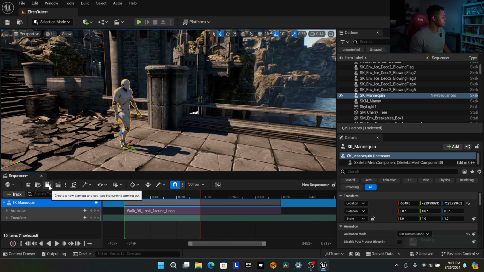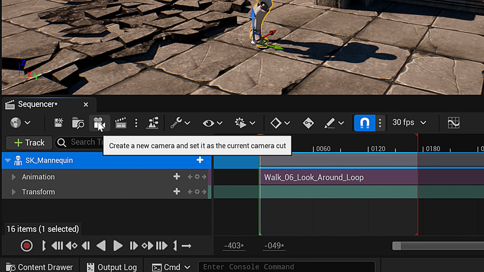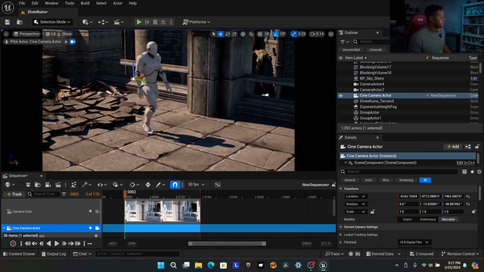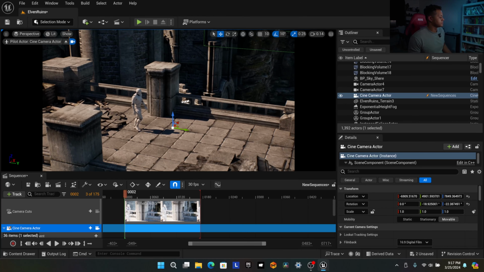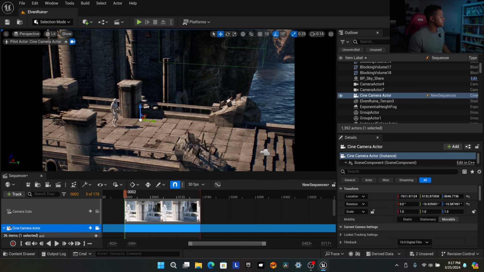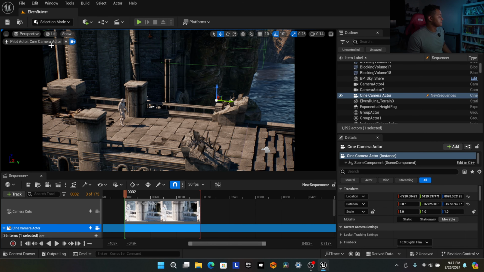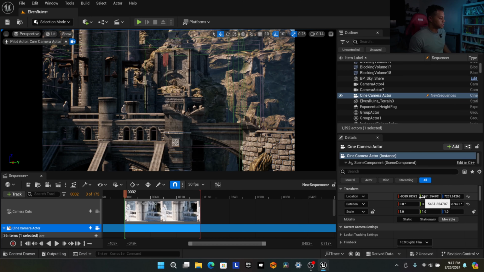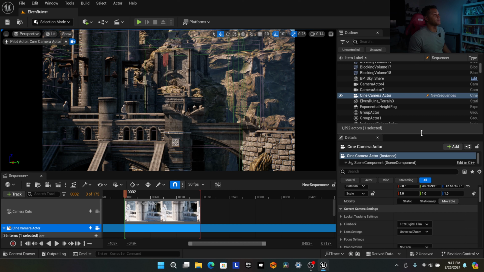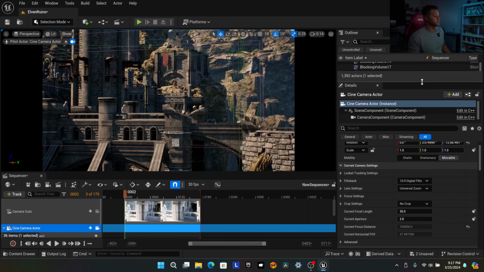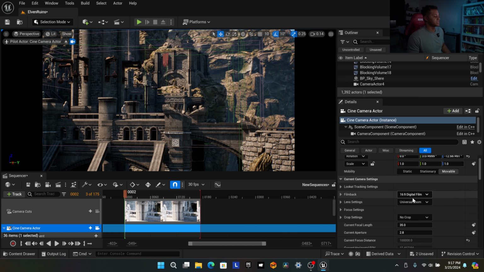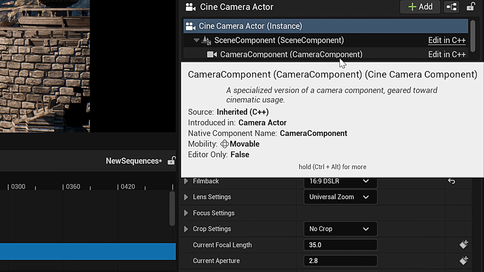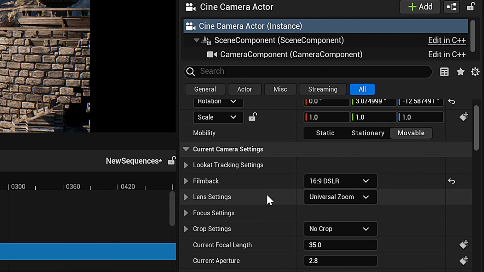So now we're going to add our first camera. So we're going to go over here, create new camera. Nice. Cool. So I'm already thinking this is going to go all the way up here. And you remember, I'm piloting this camera now because we can see here, pilot, actor, cinema camera, actor. But what I should do is actually set up how I want my camera to be. So over on the right side, I'm going to bring this tab up so I can see a little bit more. Type of camera, I'm just going to do 16:9 DSLR because this gives me the most flexibility and distance.